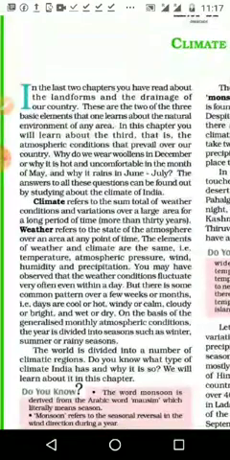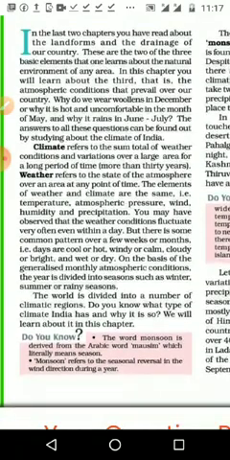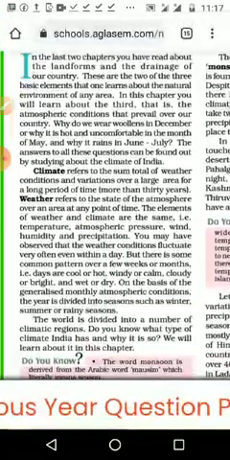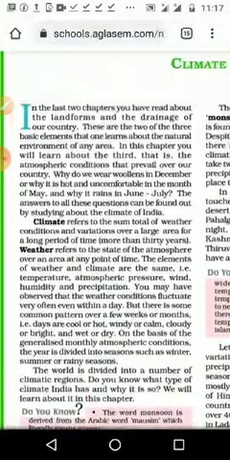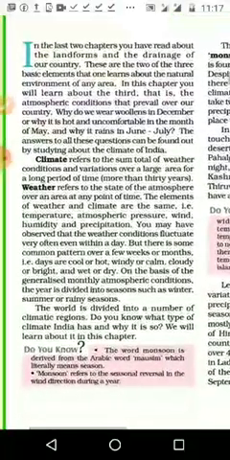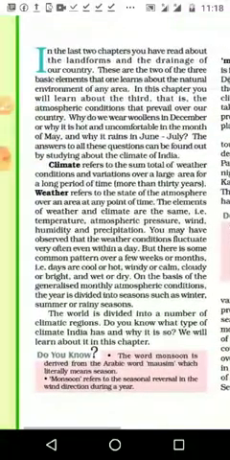In the last two chapters you have read about the landforms and drainage of our country. We already read that one. These are two of the three basic elements one learns about the natural environment of any area. When we think about the nature of an area or environmental factors, first come the land relief features, next comes drainage, and the third part is the climate.